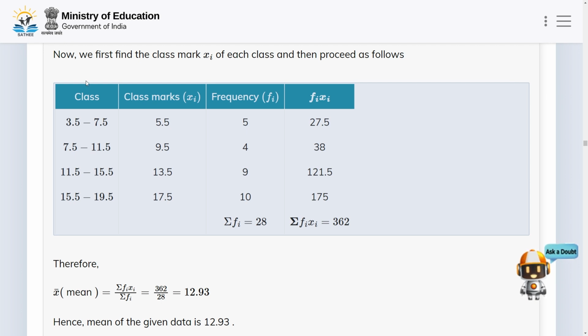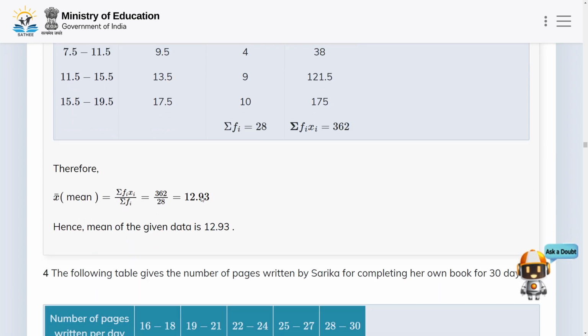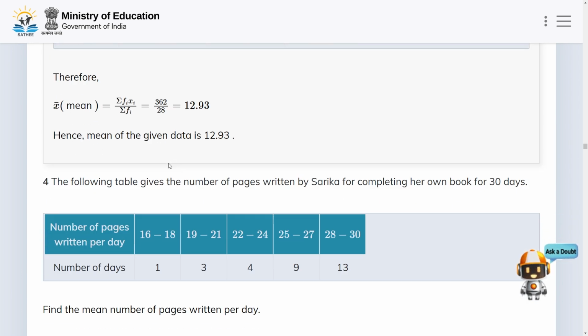Okay, so now if we add these frequencies, then we get summation fi equal to 28, and summation fi xi equal to 362. Therefore mean x bar is equal to summation fi xi divided by summation fi, and this is equal to 362 divided by 28, which is equal to 12.93. Hence the mean of the given data is 12.93. Okay, so now let us move to the next problem.